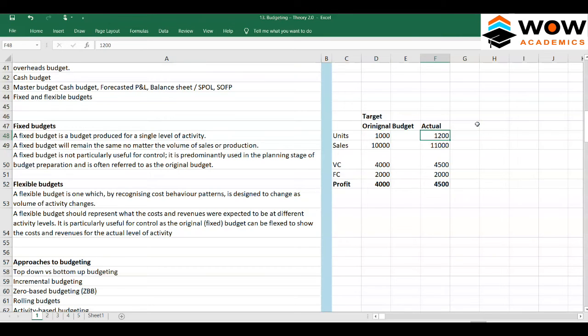Some of these costs are variable, and some of them are fixed. For example, sales value is variable. The more items you sell, the different the price can be. Variable cost is by nature variable, and this is fixed. So how can you compare different cost and income behaviors in a particular way? We have to compare them with something called a flexible budget. So to compare, we create something called a flexible budget.